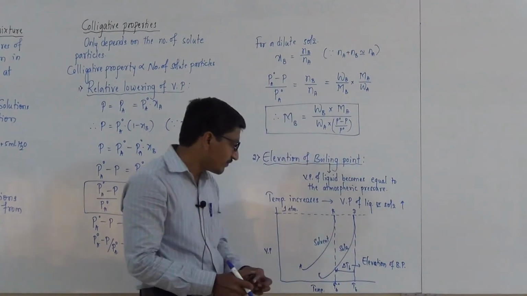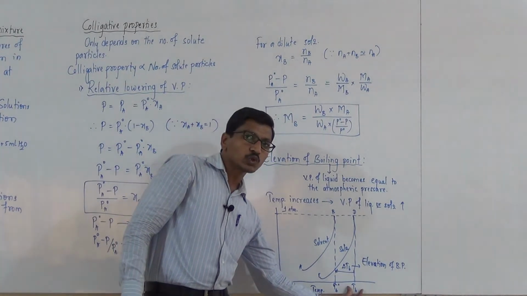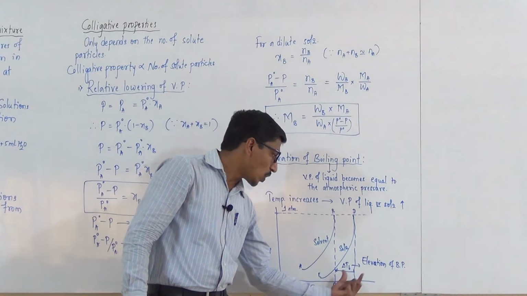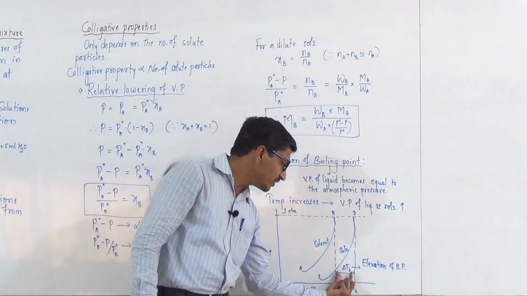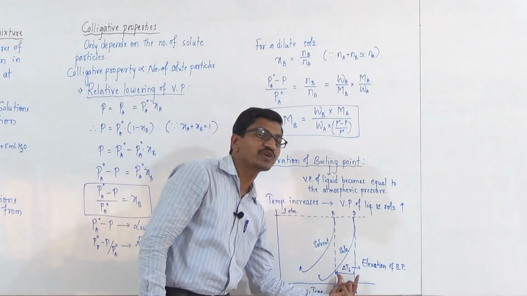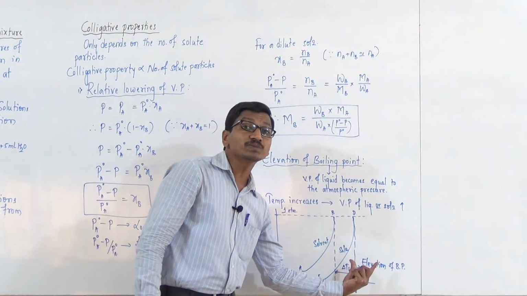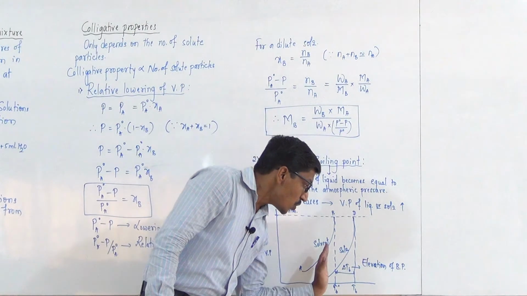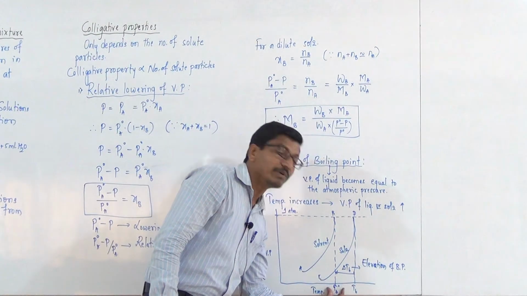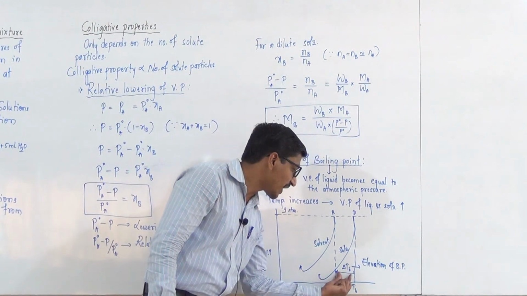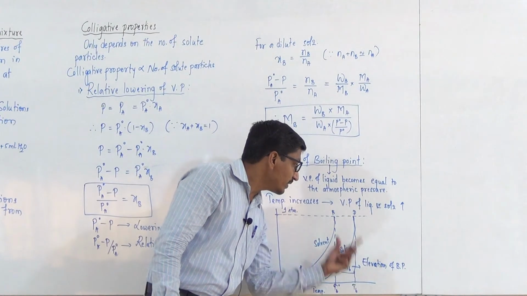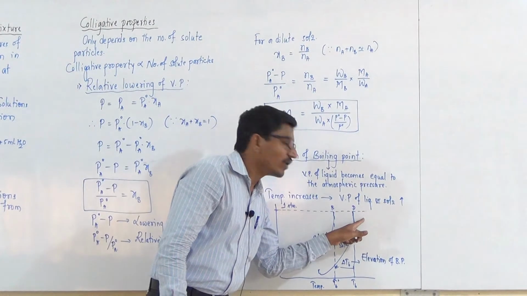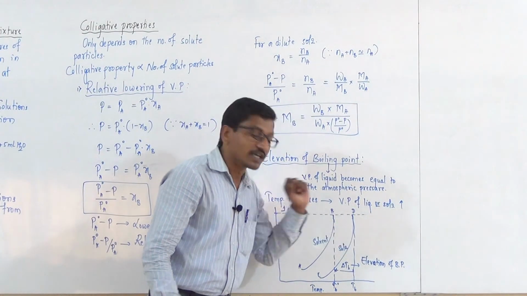The difference between the boiling point of solution and the boiling point of pure solvent is called elevation of boiling point, and this difference gradually increases with increase in the number of solute particles, and TB moves away from TB naught, that is, the difference gradually increases when point D moves away from B as the number of solute particles increases.